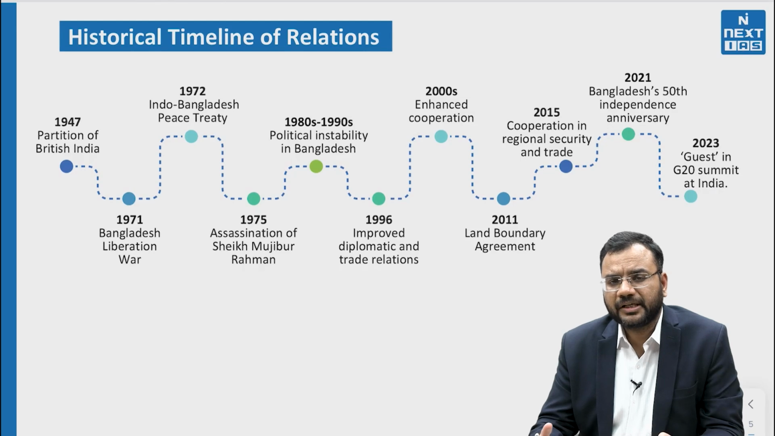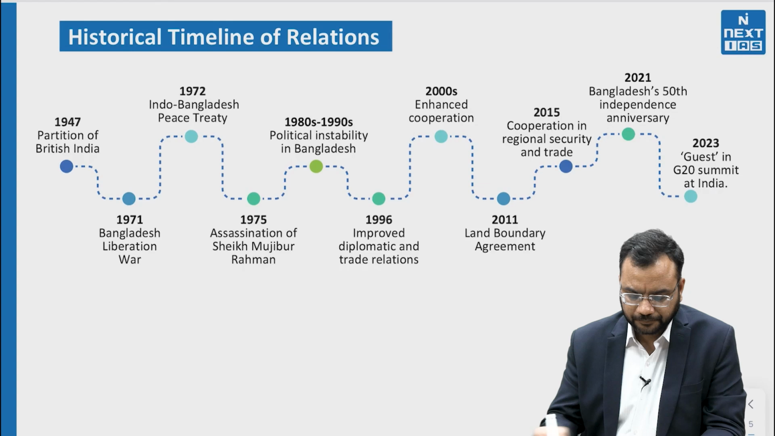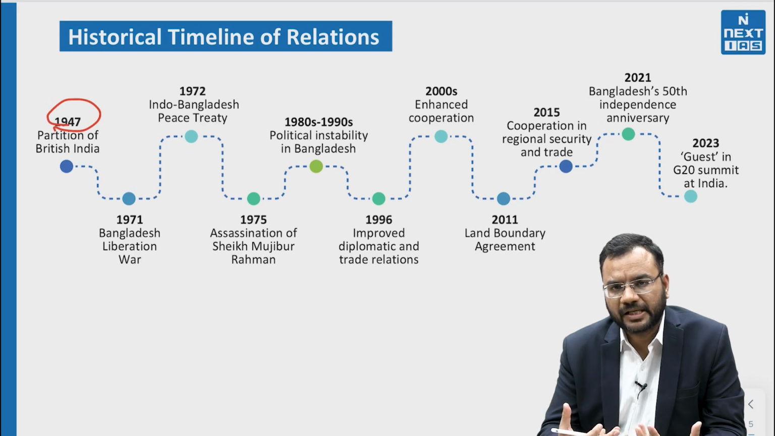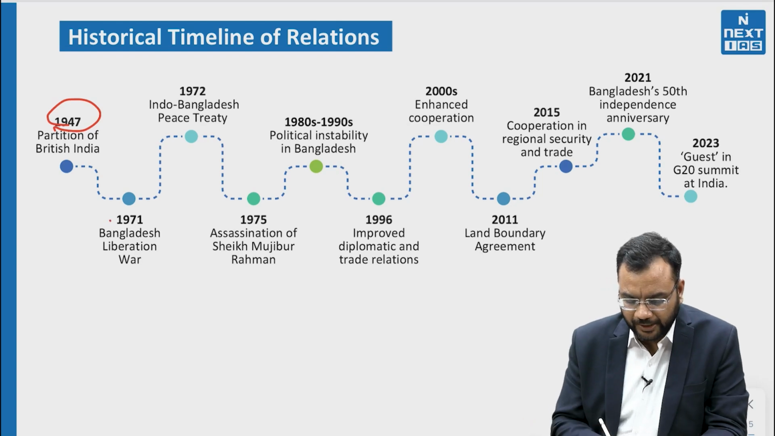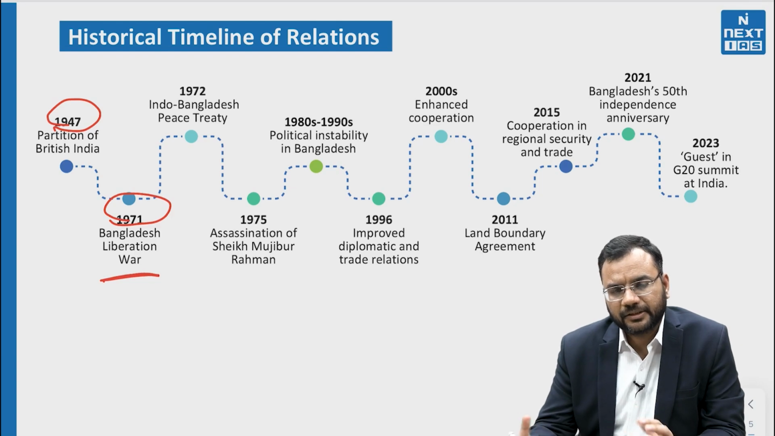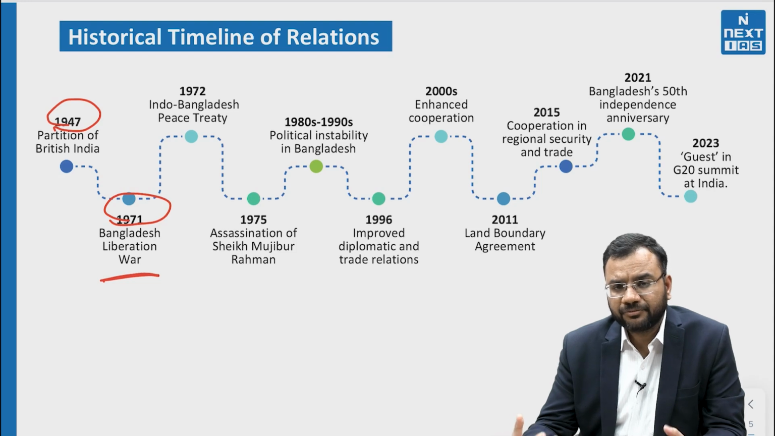Now, through a historical timeline, let us understand the evolution of India-Bangladesh relations. In 1947, partition of British India happened. When India got independence, partition happened, and the formation of India, West Pakistan and East Pakistan took place. In 1971, the Bangladesh Liberation War happened, due to the language issue and other things, in which India supported the formation of Bangladesh.